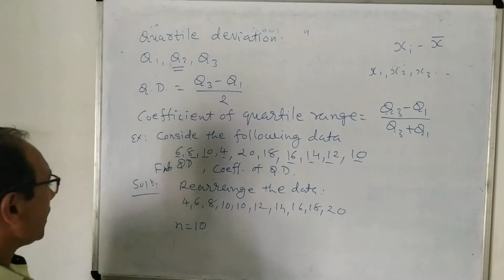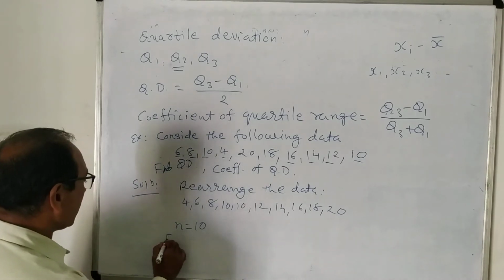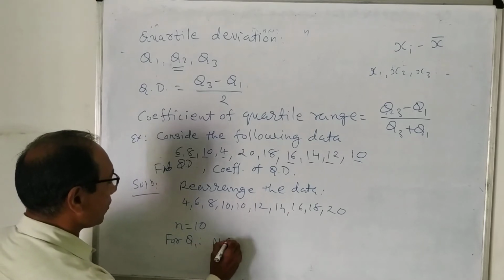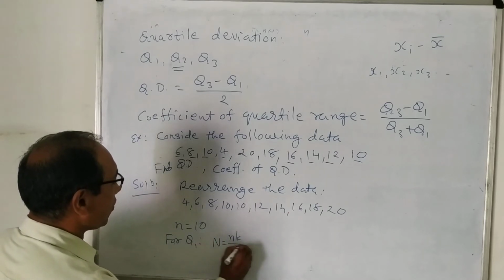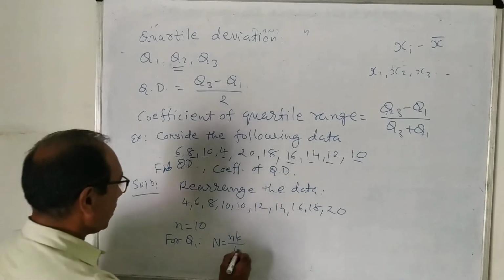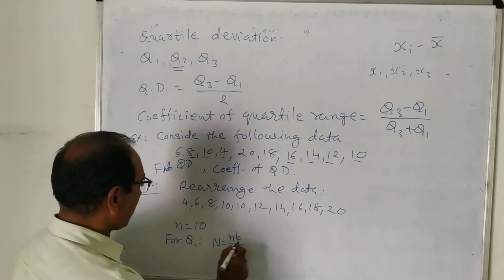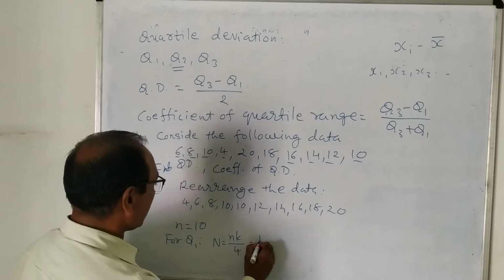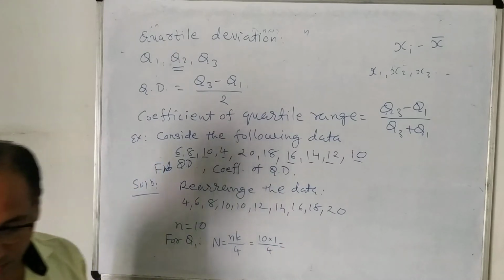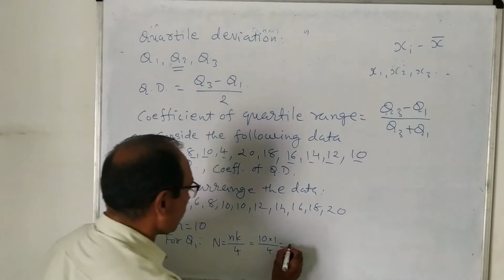So what will we do? To find Q1, we were finding capital N equal to small n into k by 4. We are dividing this by 4, as we know. Here k equal to 1 because the first quartile is there, and n equal to 10. So 10 into 1 divided by 4. What is this? This is nothing but 2.5.